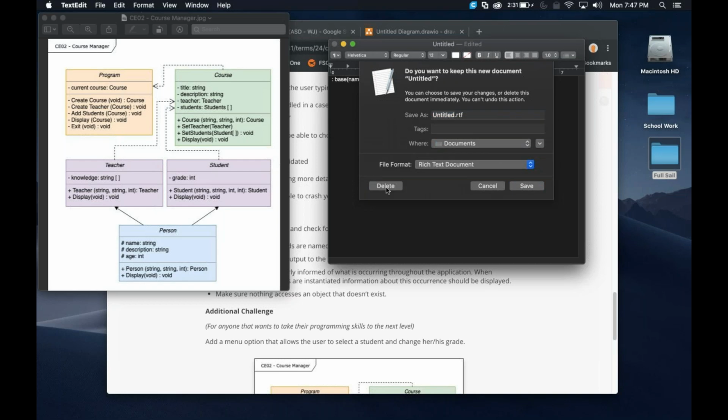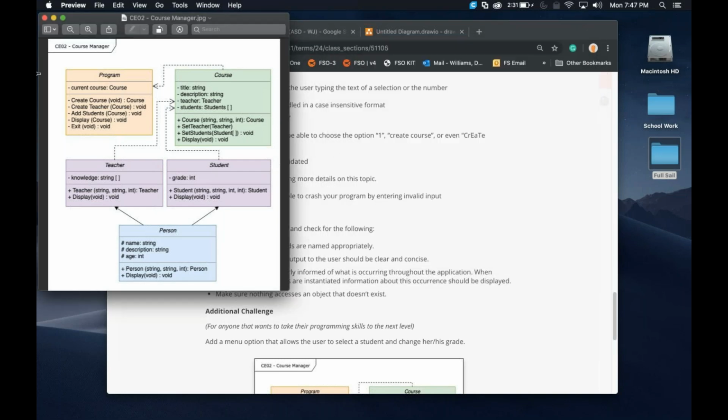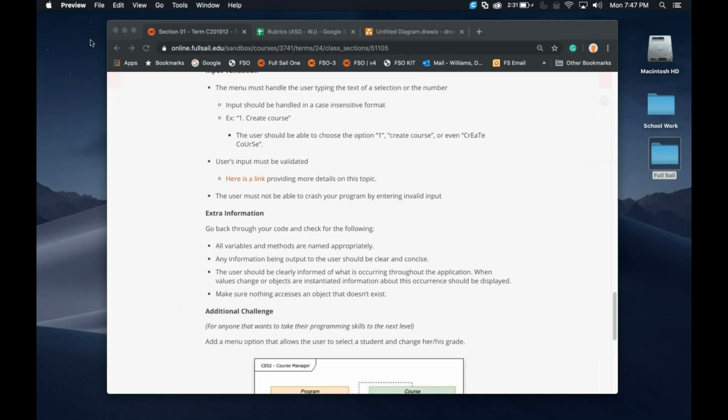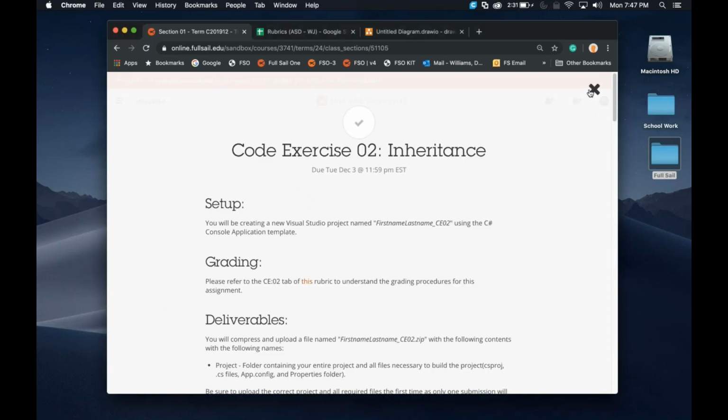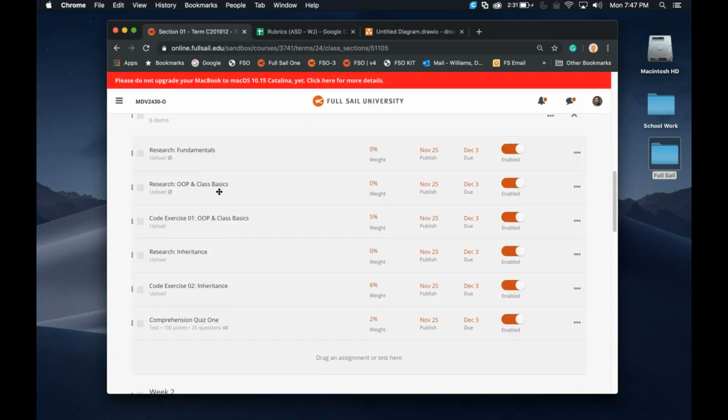All right. Let's delete that. And any questions? So Aubrey says no questions right now. And I think we are good. All right, so probably CE01 is going to take the most time because it is fairly complex. So make sure that you leave a lot of time for that one. CE02 is going to be a little bit faster, but you need to make sure you watch all of this research for the inheritance before trying to attempt it.